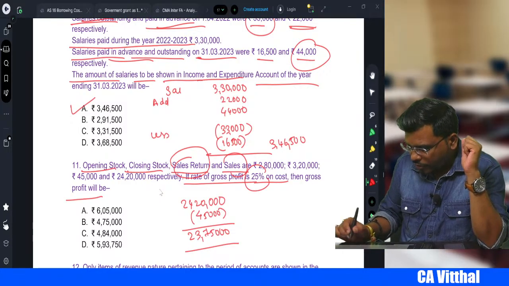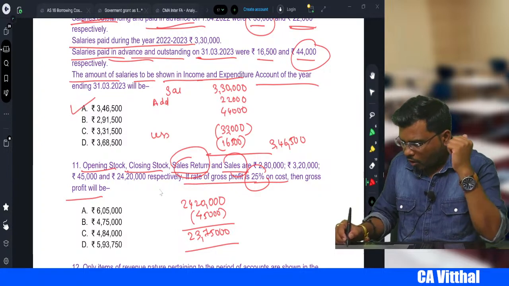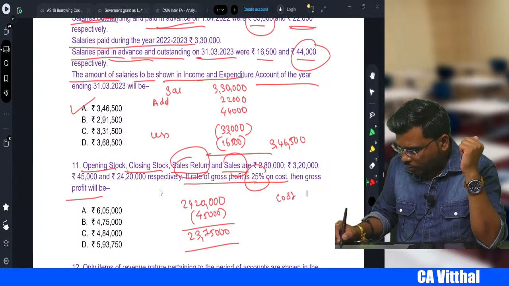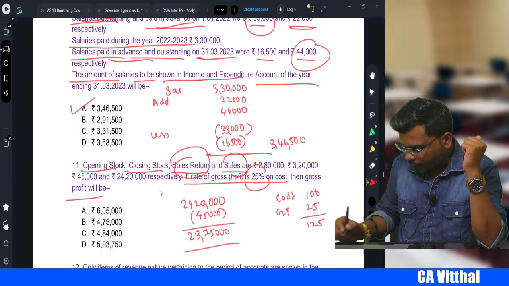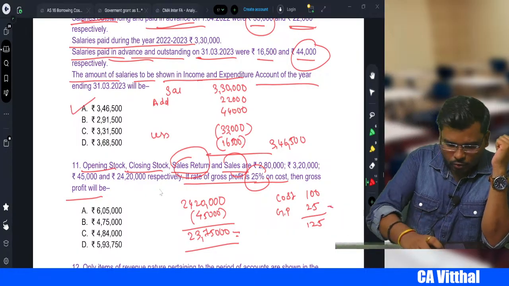They have given GP on cost. So let's assume cost is 100. GP is how much, sir? 25. So sales is 125. So we know the 125 sales, and for GP how much, right? So how to do, sir?